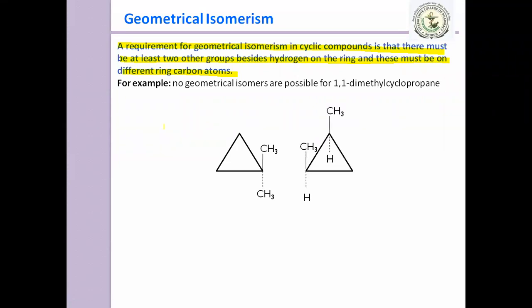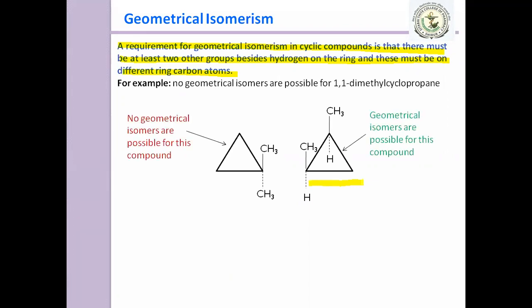Yes, sir. Okay. Now here, is geometrical isomerism possible or not for this compound? Yes, it is possible. Okay. So for this compound no geometrical isomers are possible, but for this compound the geometrical isomers are possible.